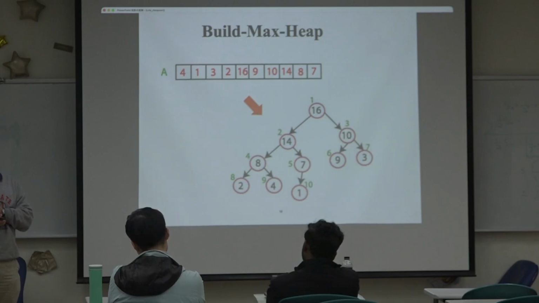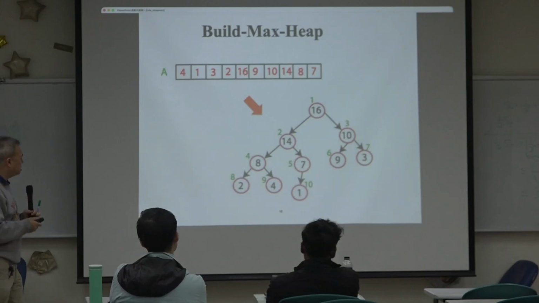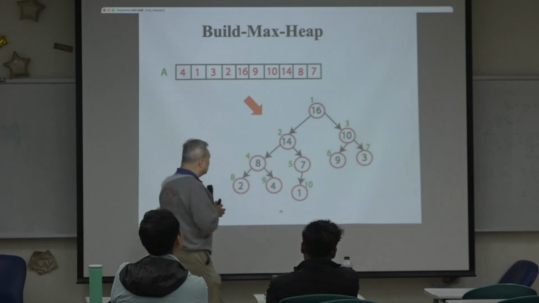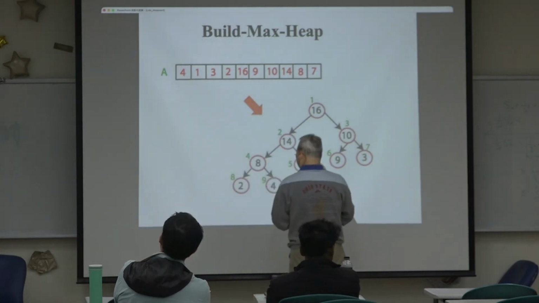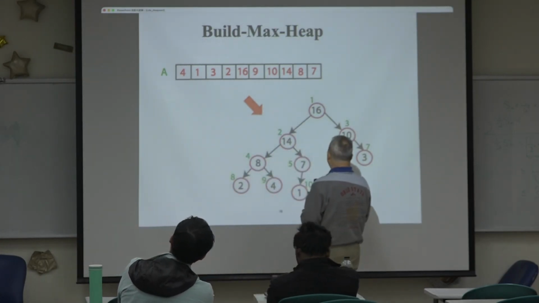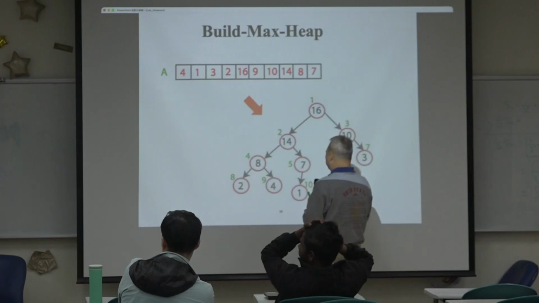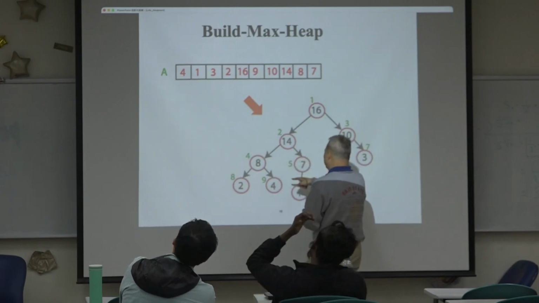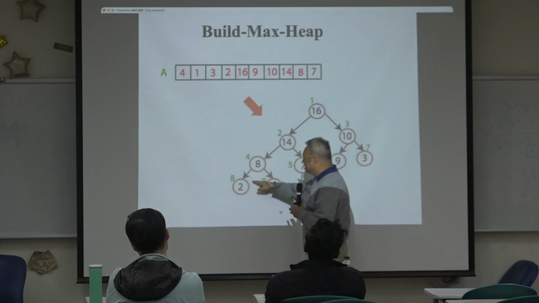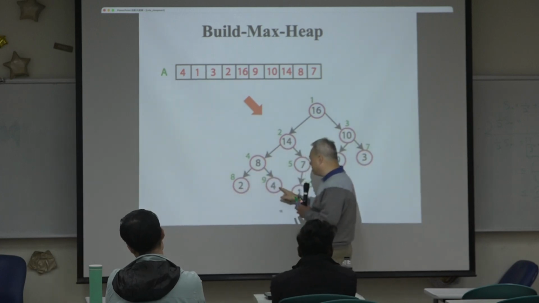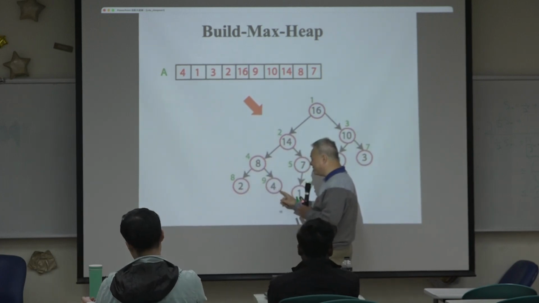This is guaranteed. It does not guarantee, for example, that the bigger value appears in the left subtree, in the left child. No. So for example here, you see 8.